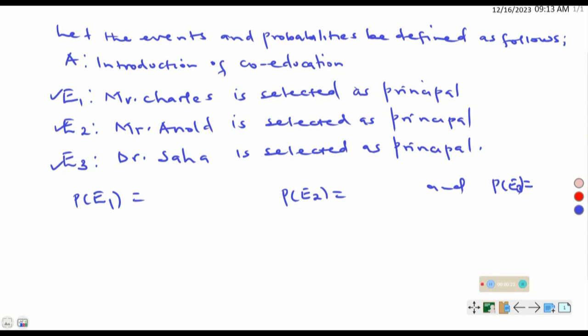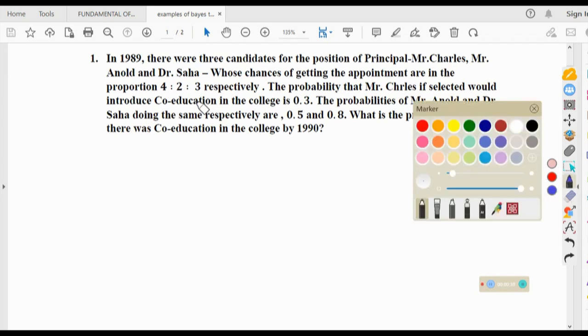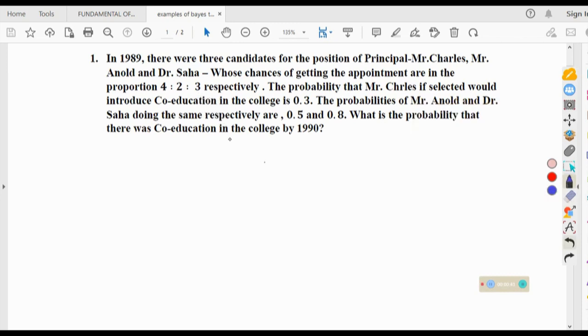Now, from the given information, they are telling us that Charles, Arnold, and Dr. Saha have chances of getting appointed in the proportion of 4, 2, and 3 respectively. For that case, we can come up with the probability of Charles being selected as 4 out of the total. We are dealing with proportions here, so the total is 4 plus 2 plus 3, that is 4 out of 9.